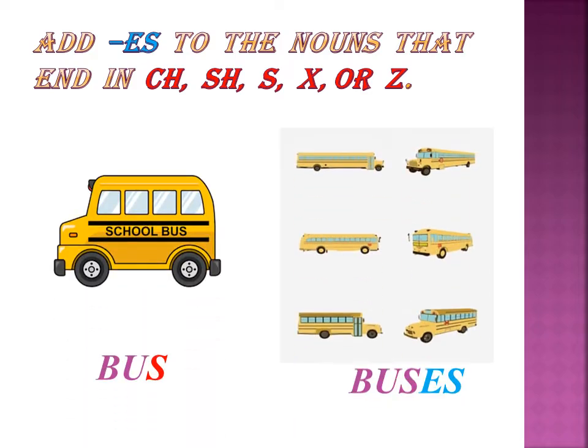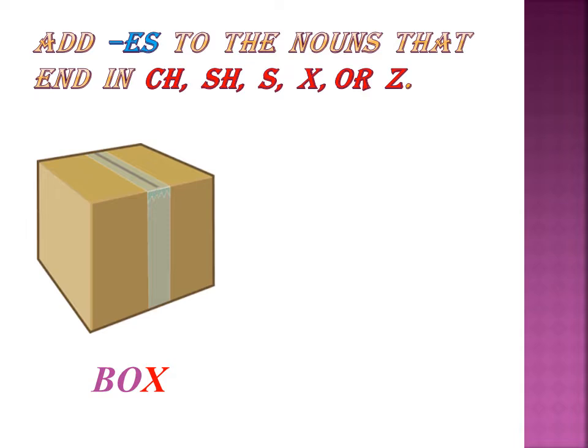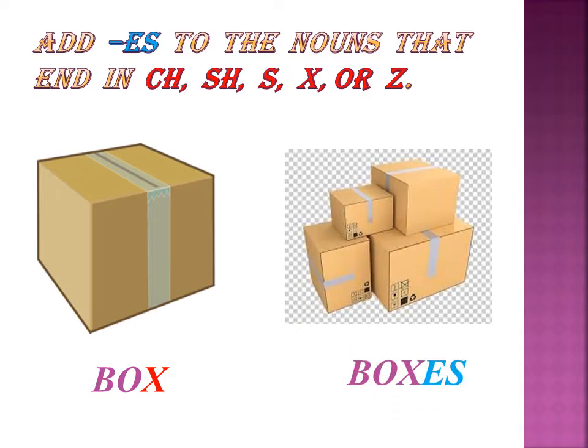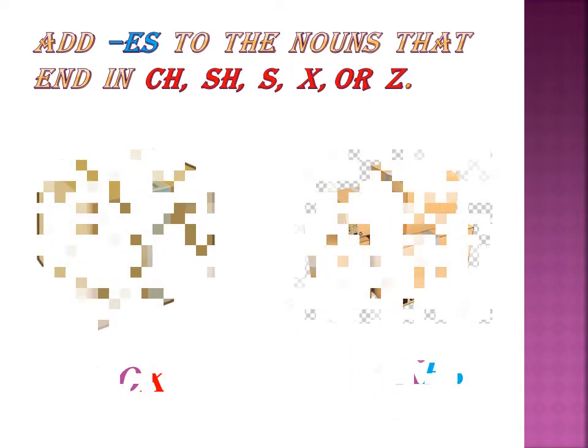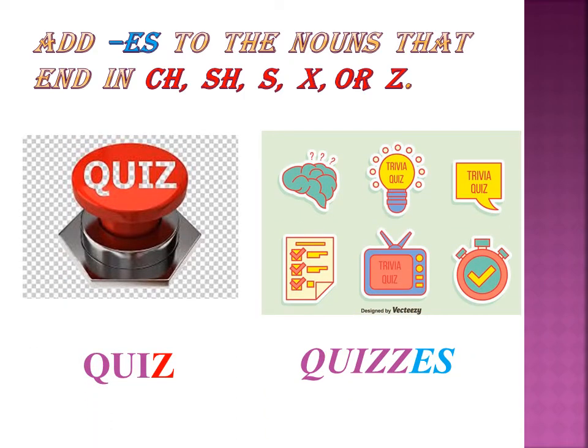Bus, s is the last letter, so we are adding es to its plural form. Buses. Box, x is the last letter, so es to its plural form. Boxes. Same way for quiz, quizzes. These are all the examples that we add es to the nouns that end in ch, sh, s, x or z.